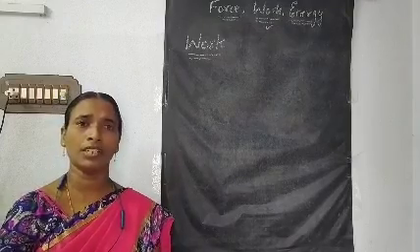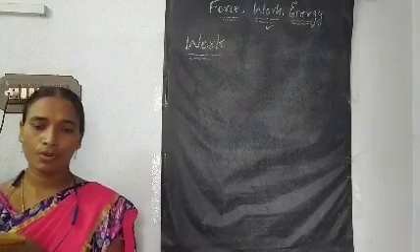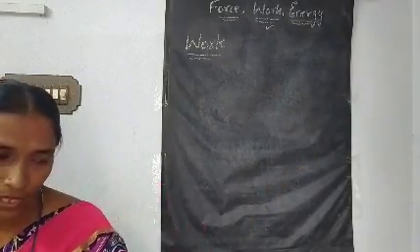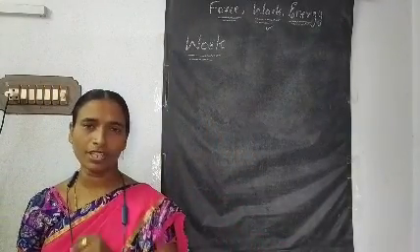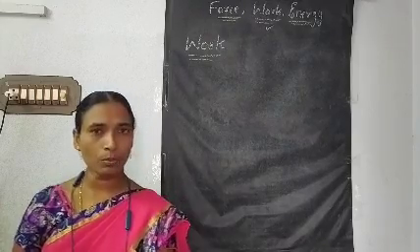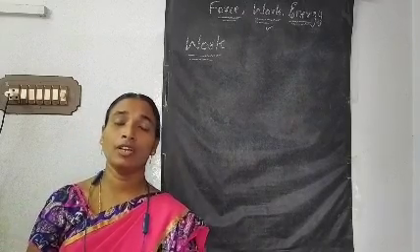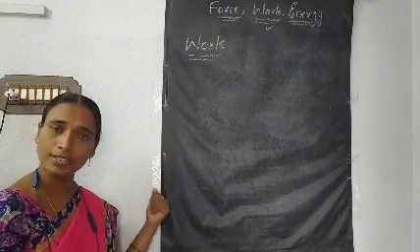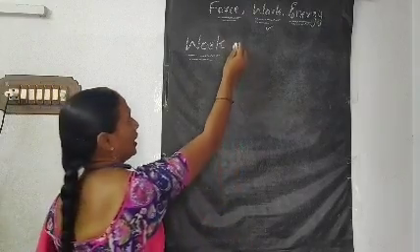One more work my mother gave me. For example, my mother told me to keep this book from here on the shelf. So I did that. From here to there I kept the book. Did I complete my work here? Yes. How can you know that? There is a proof. The object moved from here to there. The object is displaced. That is the reason we can tell that here work is done, whereas in the other situation work is not done.